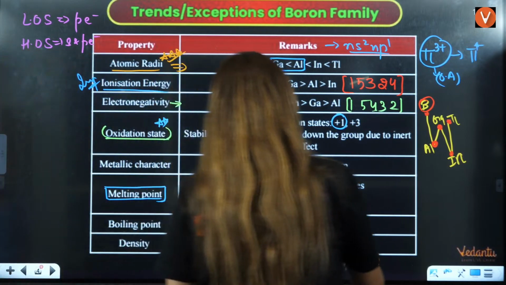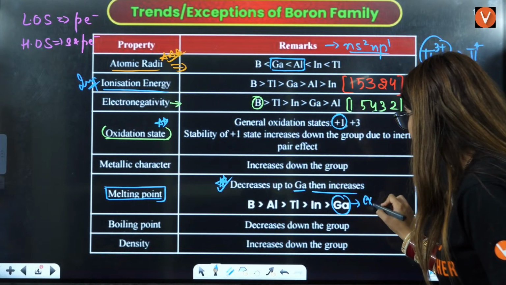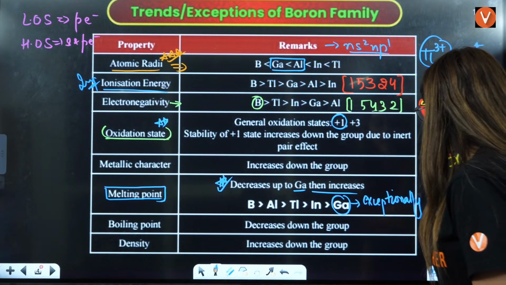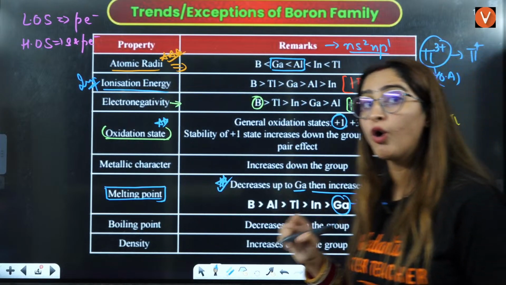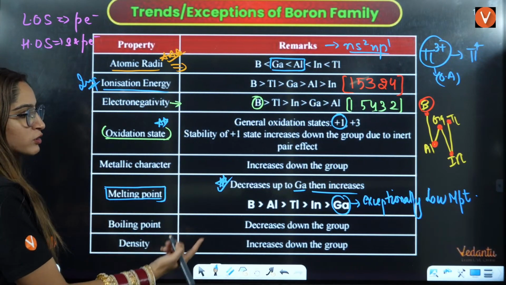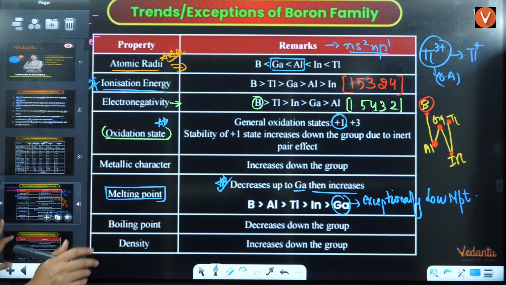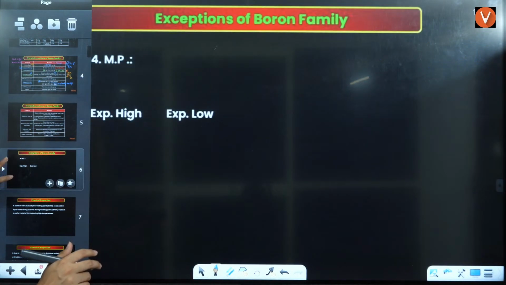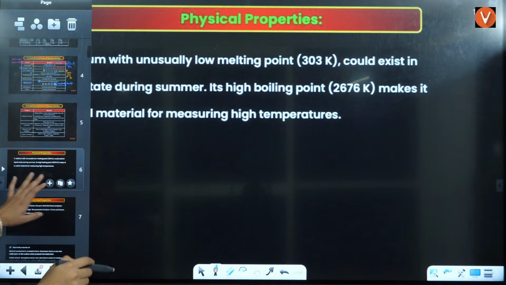So you can say that gallium has exceptionally low melting point. It does not have very low boiling point. And this question also can be asked. Now, if you talk about the boiling point, it does not have very low boiling point, and that is the reason this point becomes extremely important for you.